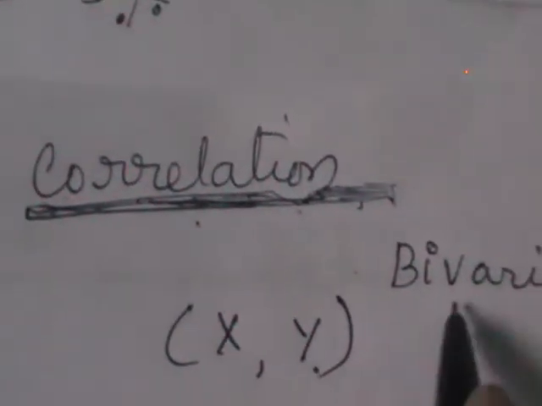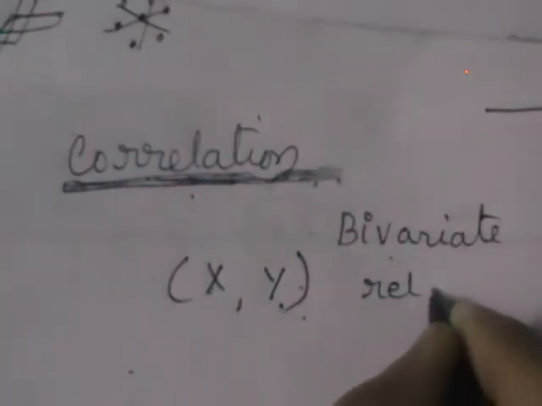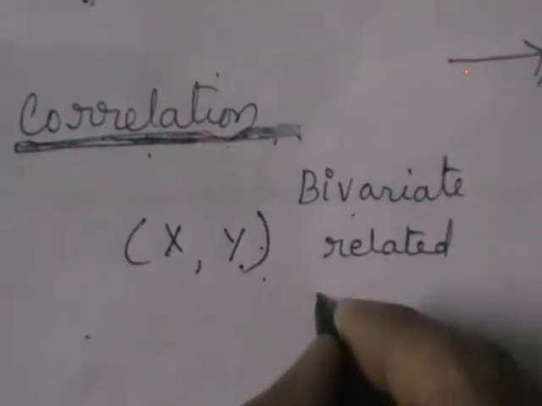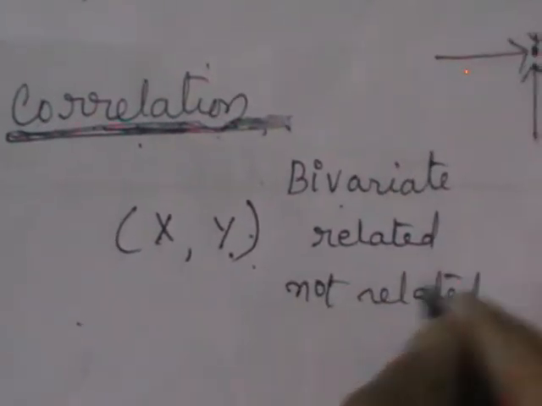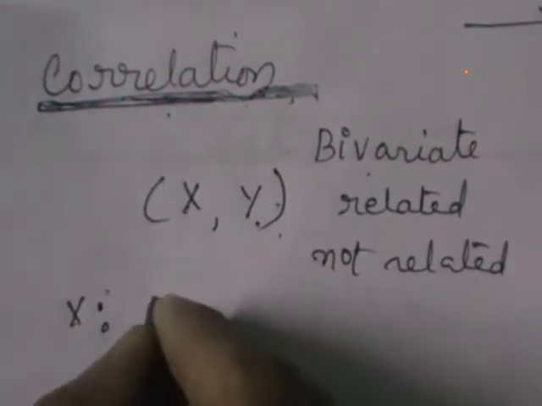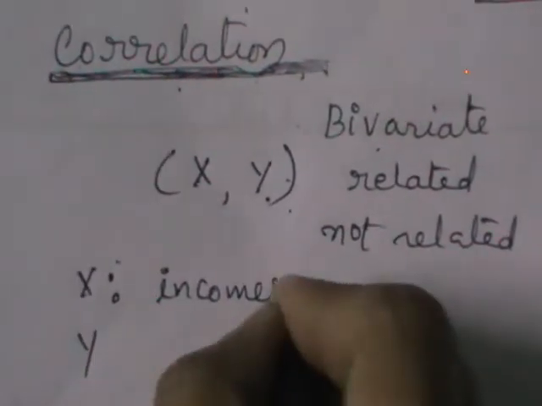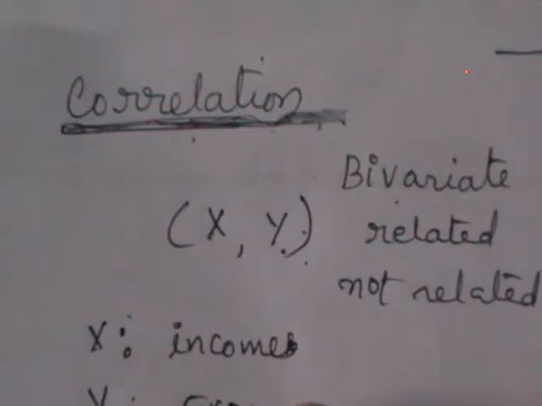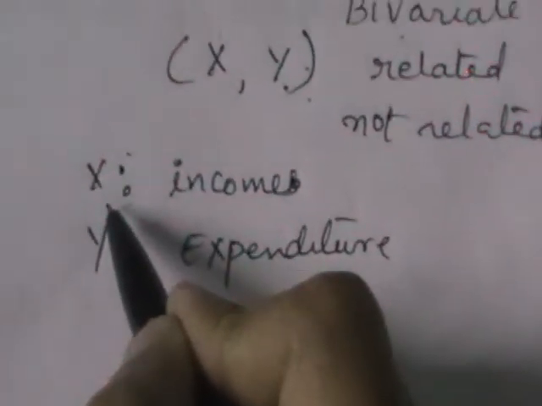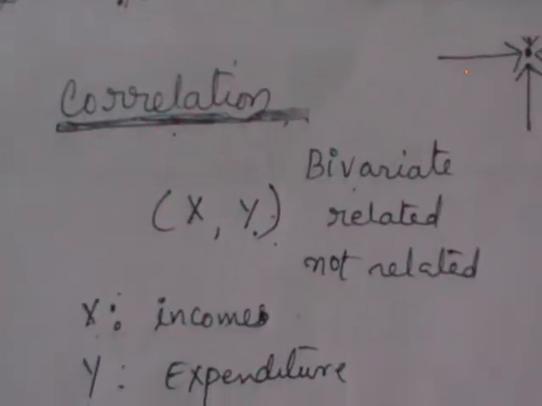Whenever you are given bivariate data, those two variables may be related or they may not be related. So let us take an example. Let x be the variable which indicates the incomes of a group of families, and y indicates the expenditure of the corresponding families. So the two variables under study are x and y, where x indicates the income and y indicates the expenditure of the corresponding families.